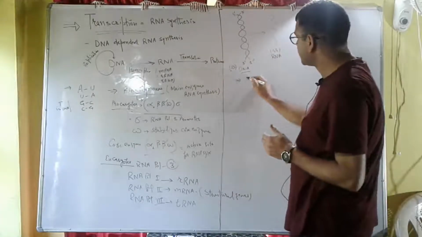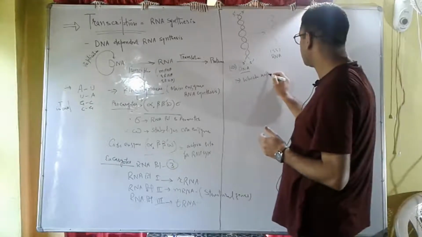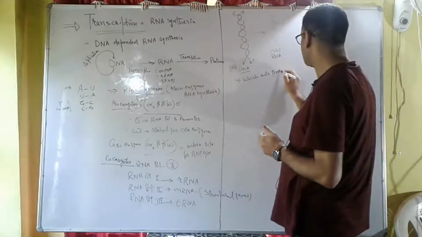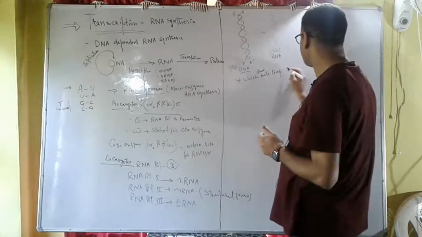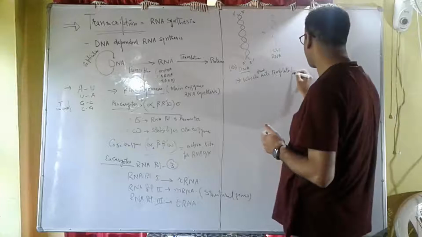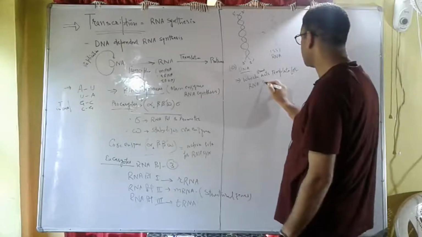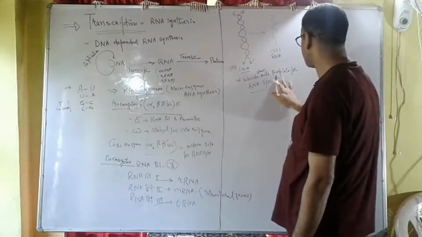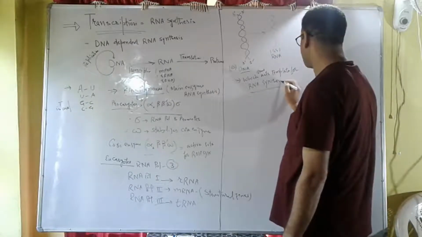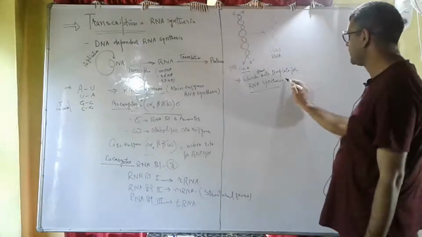Now the question arises: which strand acts as a template for RNA synthesis? Which strand acts as a template for RNA synthesis?